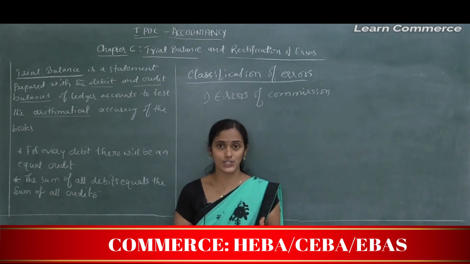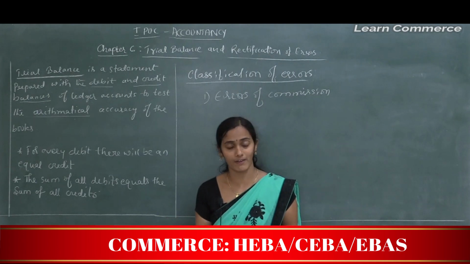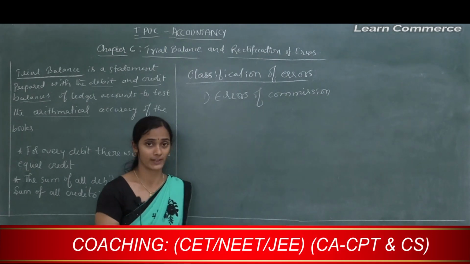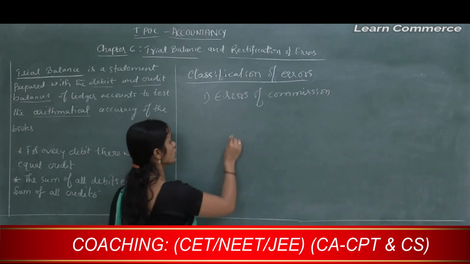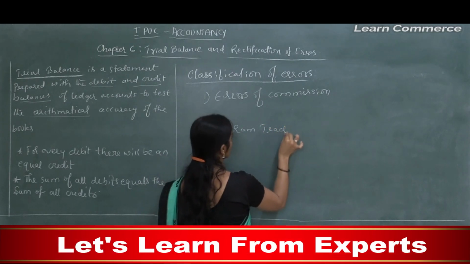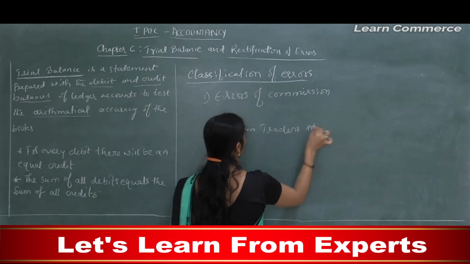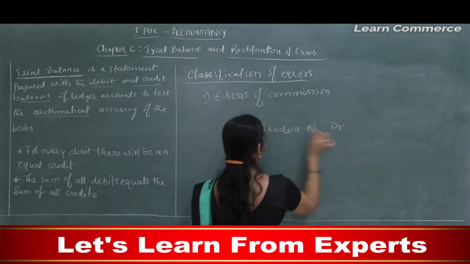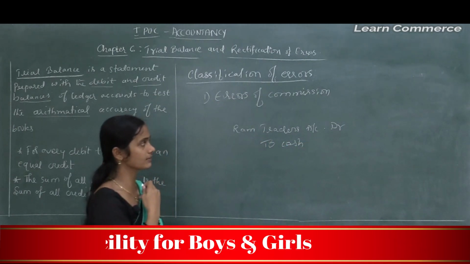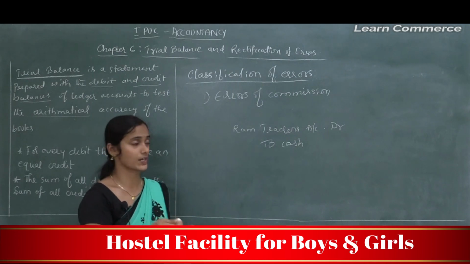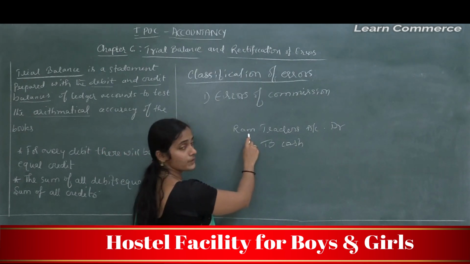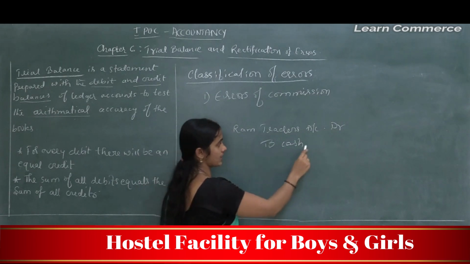Assume Raj Traders paid rupees 25,000 to Ram Traders. So the entry is like this: Ram Traders account debited to cash account. When we are passing the journal entries in the books of Raj Traders, the receiver is considered Ram, so our cash shows a decreased value.